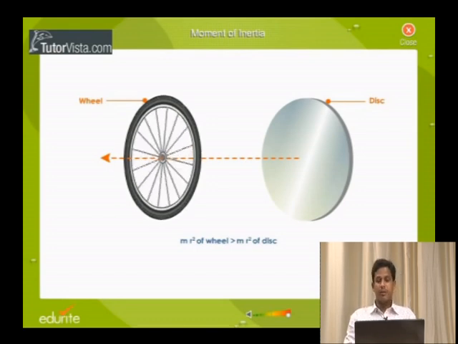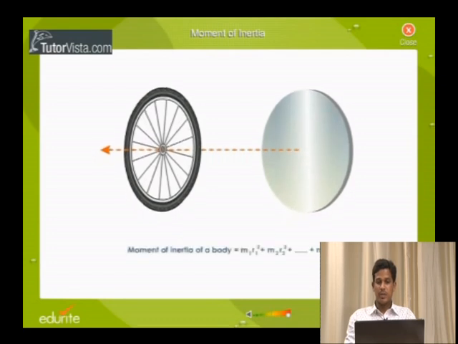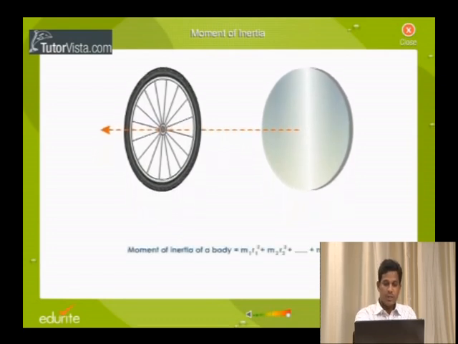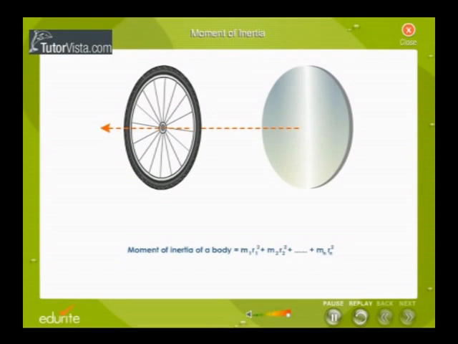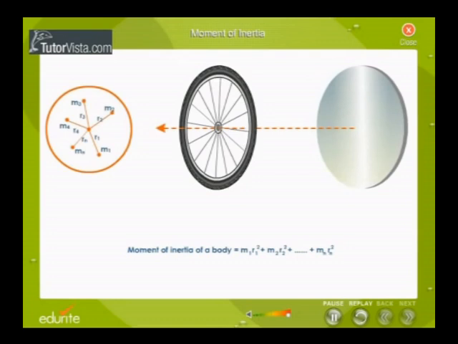It's because, again observe the video, the wheel is still rotating. The mr square in the wheel is more than the mr square in the disc. I already told mr square is the moment of inertia. That means the moment of inertia of the body is m1 r square plus m2 r square and so on, so it depends on the number of masses. The wheel has more spokes, so it produces a larger number of masses. So the summation of all the masses you can show in the figure. At a particular point, more masses will be acting.